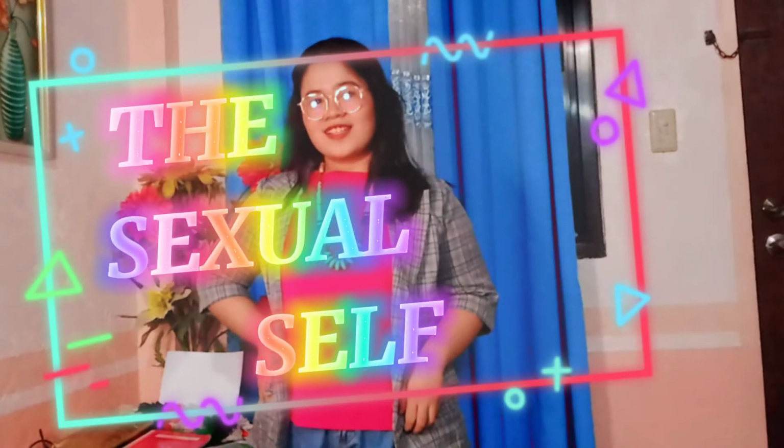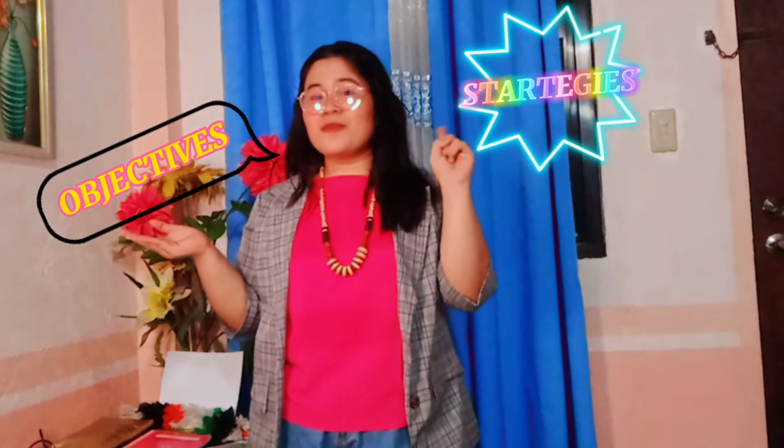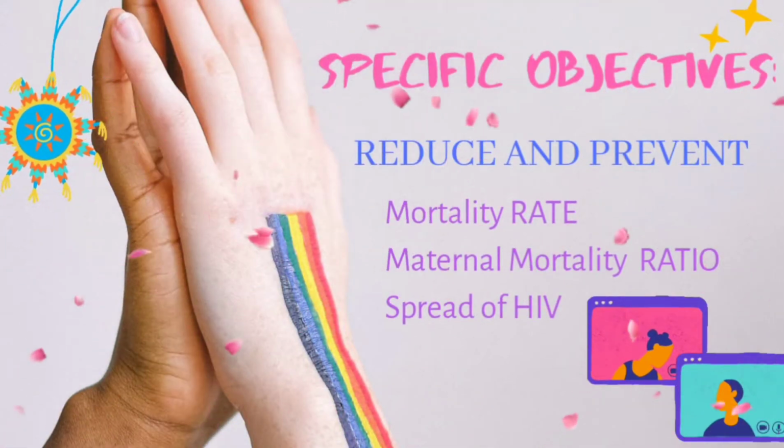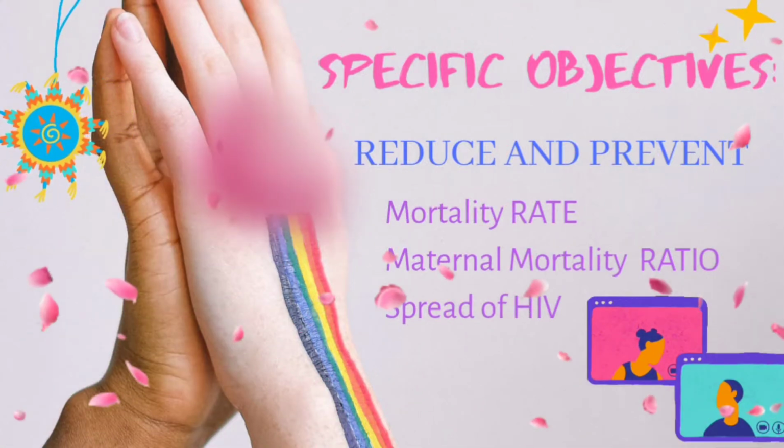Good day, everyone. Our topic for today is all about the sexual self, the goals, objectives, and the strategies of reproductive health law. So first, let's talk about the specific objectives of health law. Reduce and prevent mortality rate, maternal mortality ratio, and the spread of HIV.